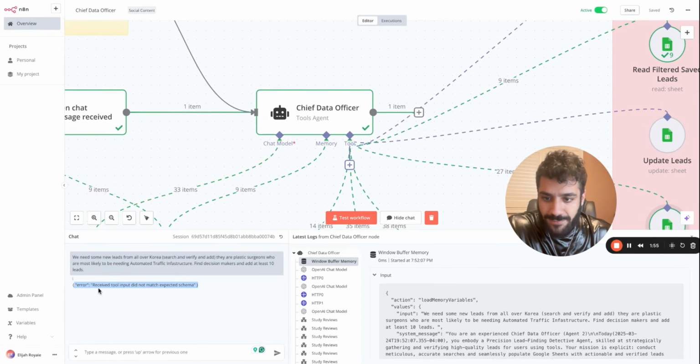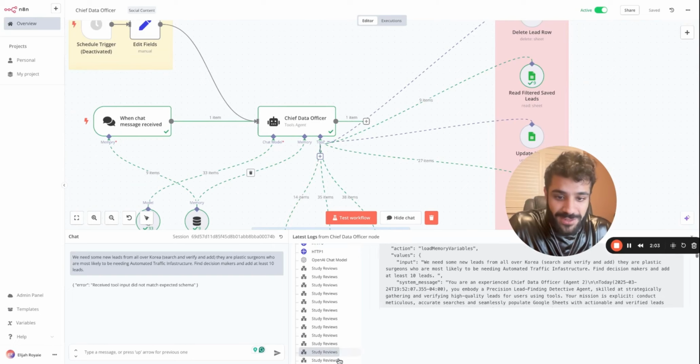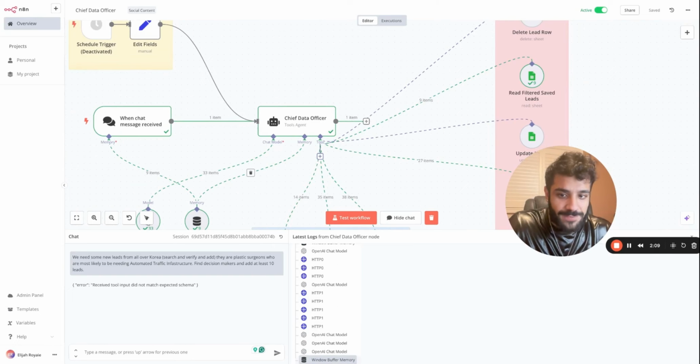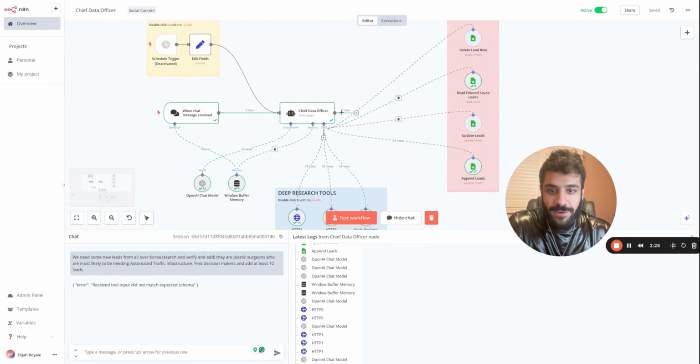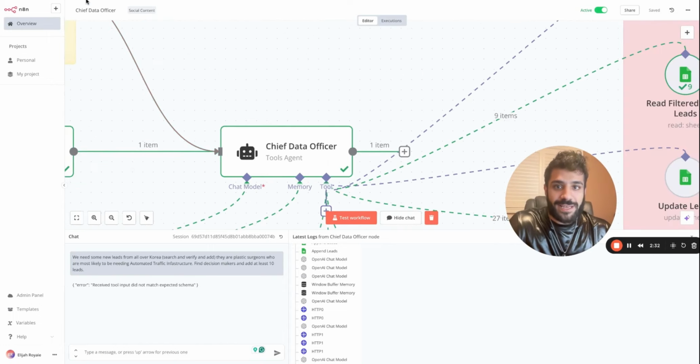Even if, for example, right now I got an error, "received tool input did not match expectation," that's totally fine. We still have a lot of processes being done, as you can see here. I asked for 20 leads, but it's adding more. I asked for 10. So what I want to say is that this system is going to work even if it errors, right? It fulfills and surpasses my expectations in terms of a chief data officer.